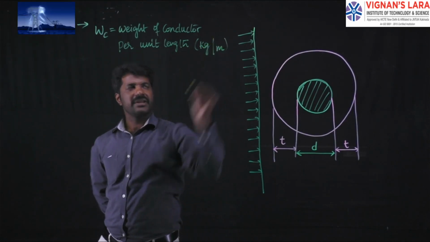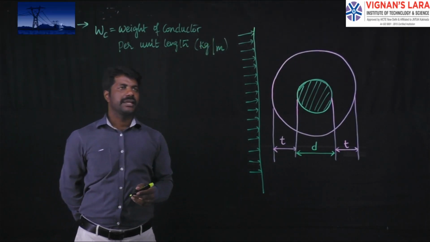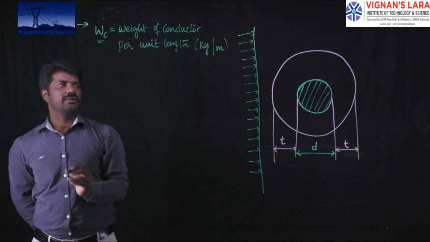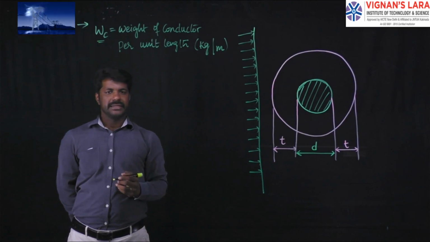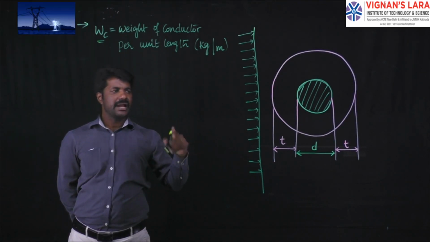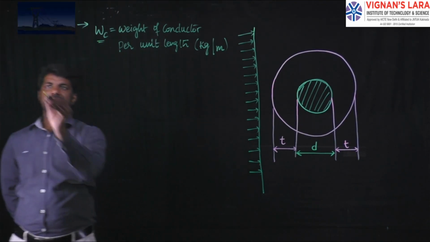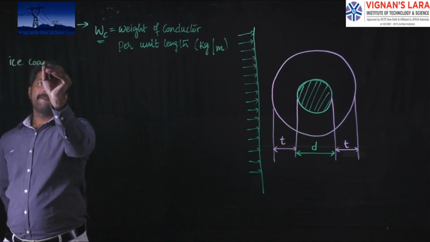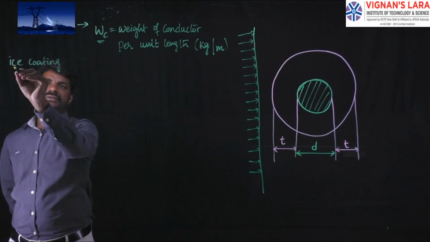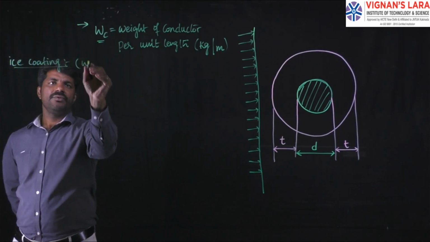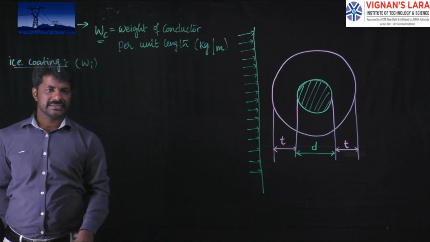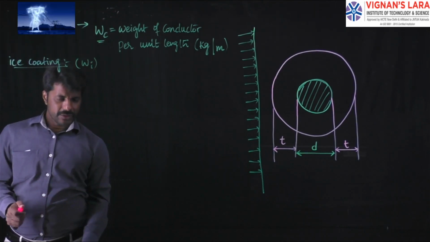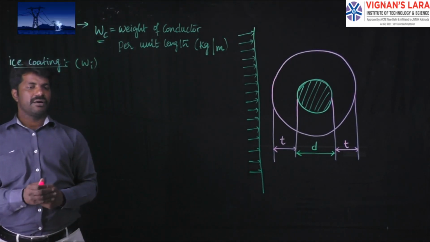Here units are very important. In the unit itself you will get the formulas directly. So in addition to this weight of the conductor per unit length, we have to calculate the weight due to wind pressure and weight due to ice coating. So let me take ice coating first. Ice coating with a thickness of t meters, and let me assume that weight due to that ice coating is equal to Wi. So that can be calculated by the known value called density of ice.